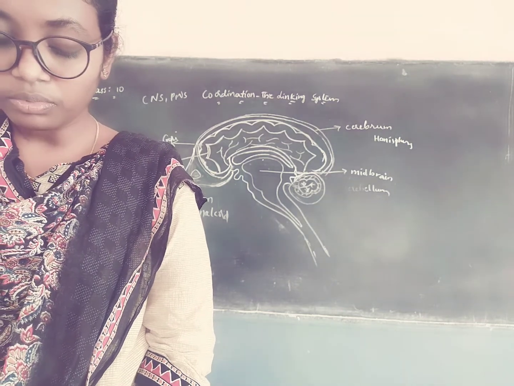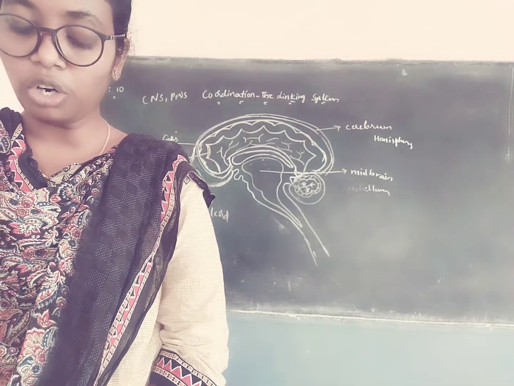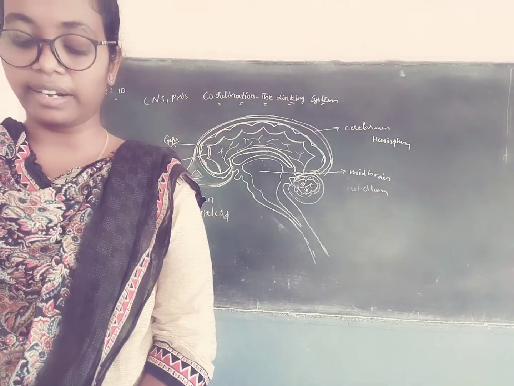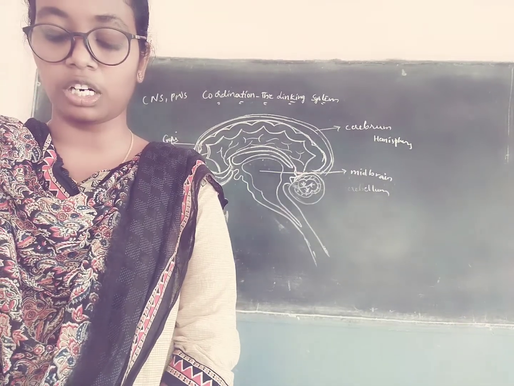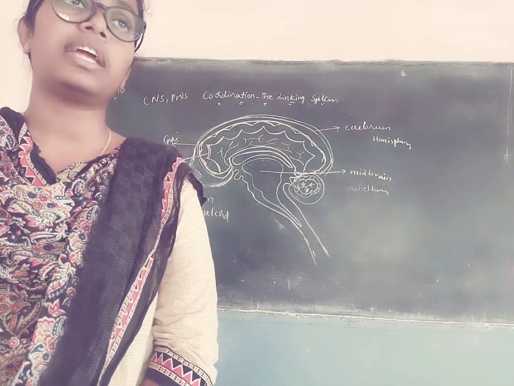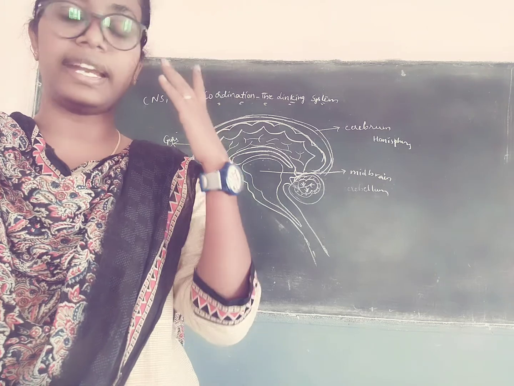Examples. Functions. It relays motor impulses from the cerebral cortex to the spinal cord and relays sensory impulses from the spinal cord to the thalamus. Reflexes for sight and hearing. It reflexes the sight and also hearing.